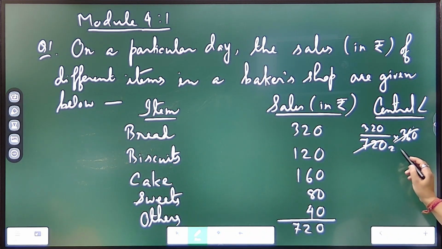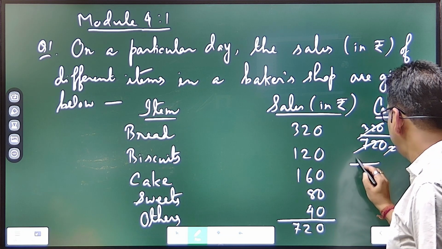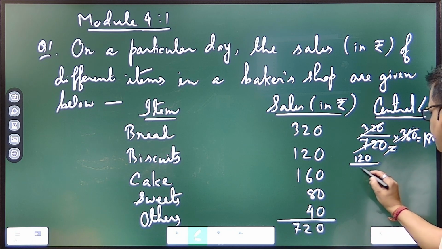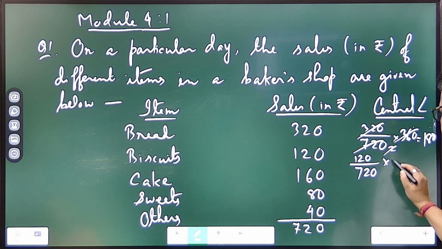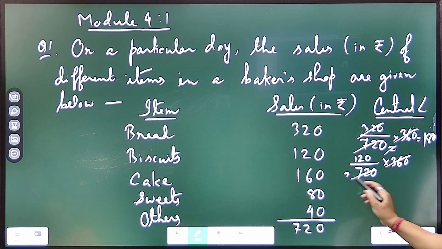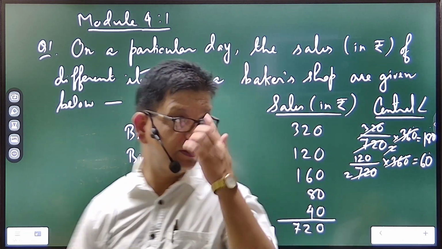I hope it is 2. Then if you cancel it, what is the first central angle? 180 degree. Done. I will just do one more and you try the rest. So this is your 120 rupees out of the total, I hope you know this already. Then multiply it by 360. Now if you cancel, 36 into 2, so 2 into 60. So this central angle will be 60 degree, right? Is it okay? Done. Now find the central angle for the next.